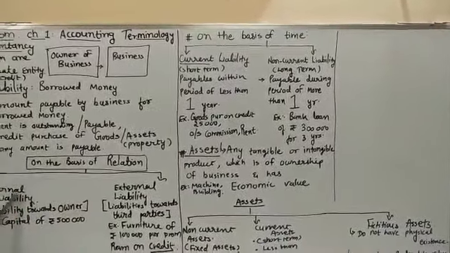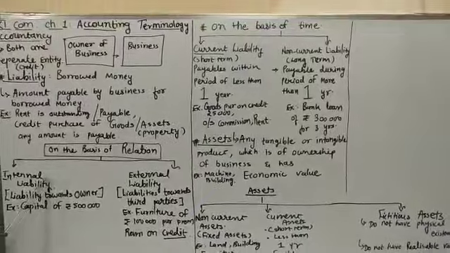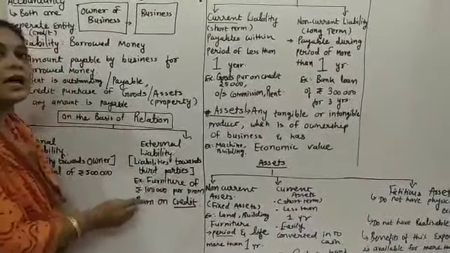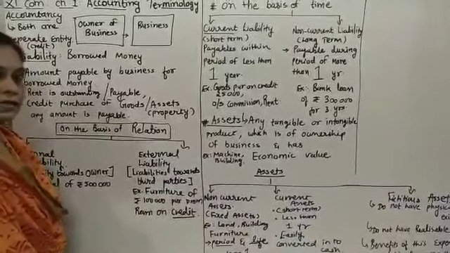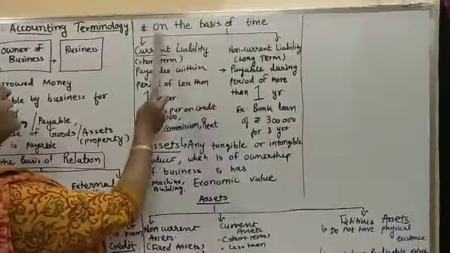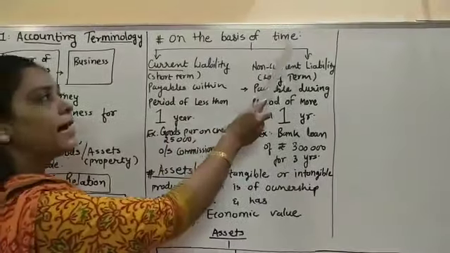So here there is a relation between business and its owner. Here there is a relation between business with its other party, the outsiders. Clear? Now let's talk about the liability on the basis of the time period.